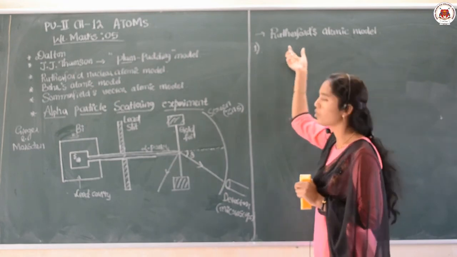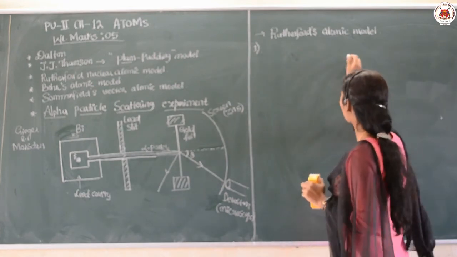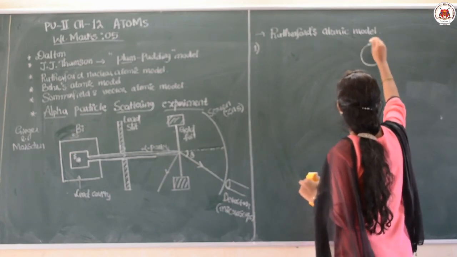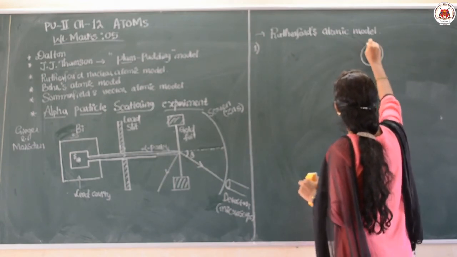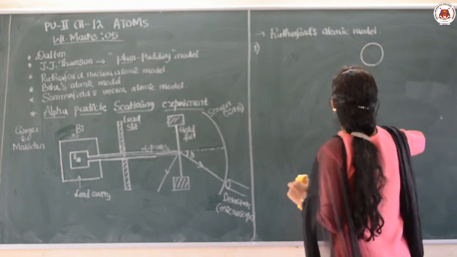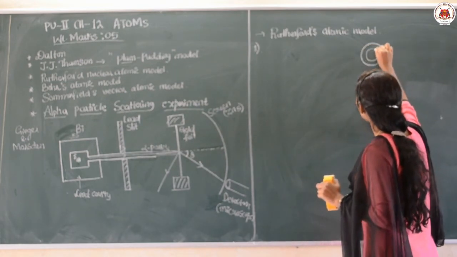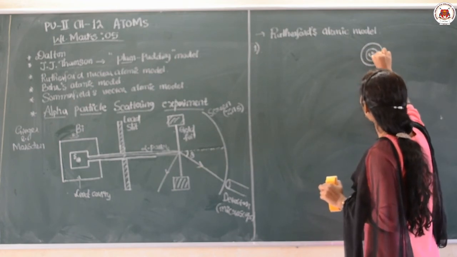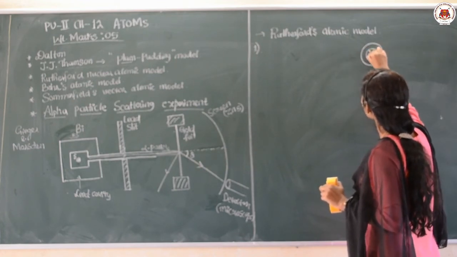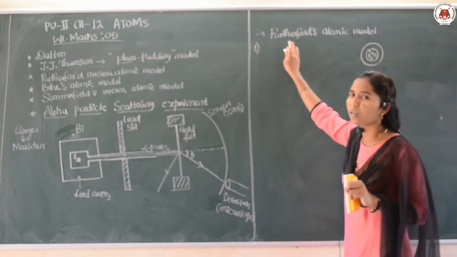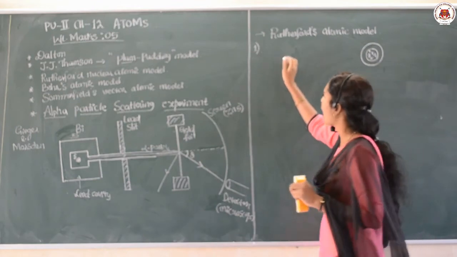According to Rutherford, the atom consists of, of course we know that already, positive charges. If I consider this as the atom, the positive charges are situated at the center of the atom. This is the first point given by Rutherford.